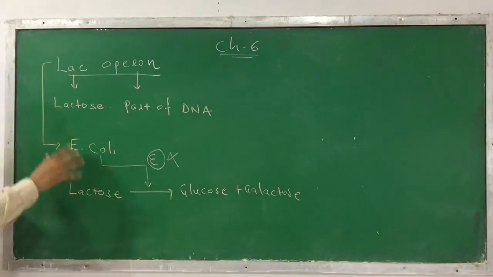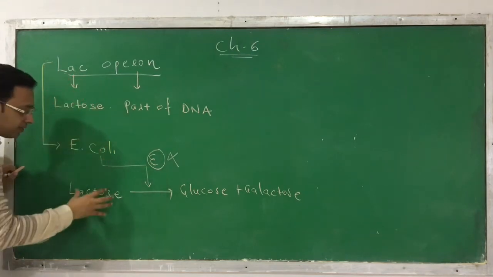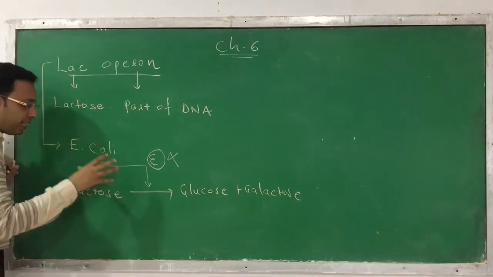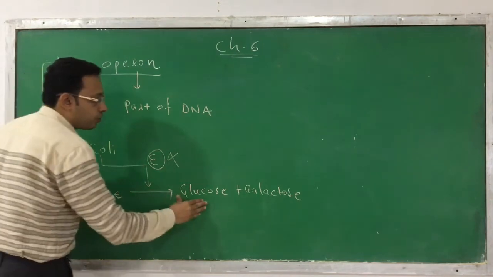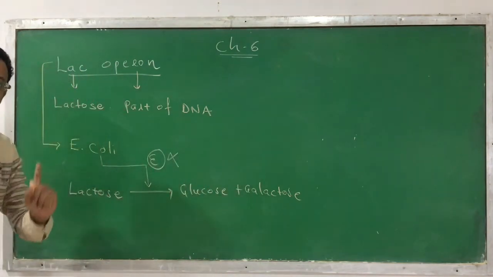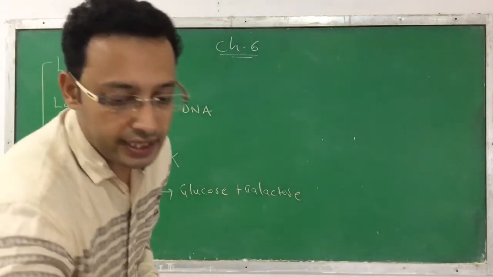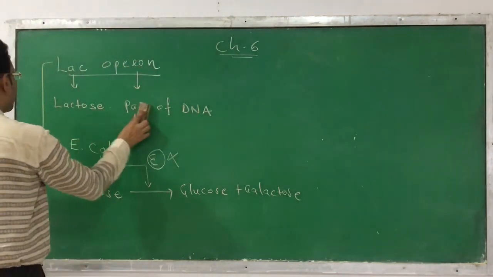But now you know the function of the enzyme for hydrolysis of lactose. In E. coli, the enzyme hydrolyzes lactose to glucose and galactose. Which enzyme? That I will show you. Okay. So let us first see how the process occurs and understand the different parts of an operon. Okay. So let's start with the different parts of an operon.